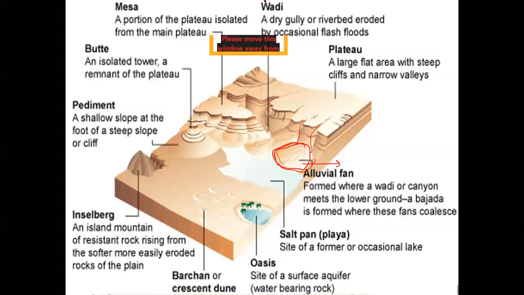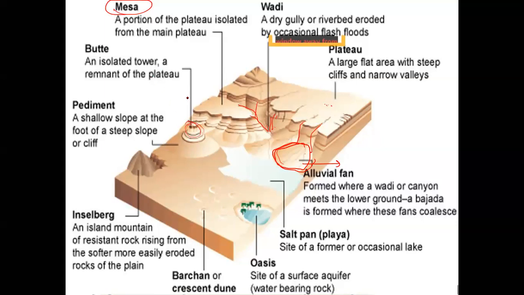Now, what is a wadi? Wadi, you would have heard this word. Wadi is this region. So I am having elevated area here, elevated area here, and this depression is called a wadi. Now, what is a mesa? This is the original plateau. When this original plateau gets corroded to the extent that only such regions are left behind, they are called mesa.